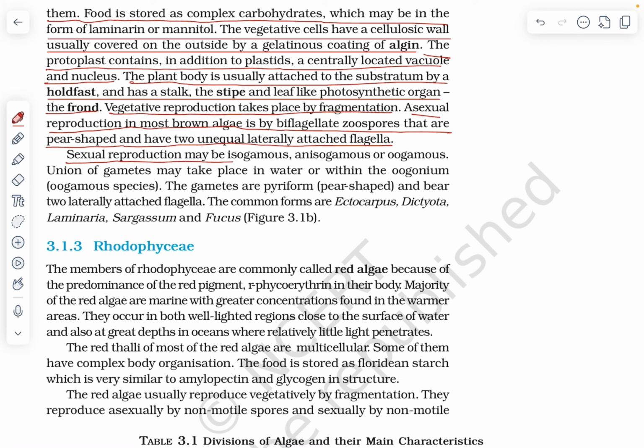Sexual reproduction may be isogamous, anisogamous, or oogamous. Union of gametes may take place in water or within the oogonium in oogamous species. The gametes are pyriform, pear-shaped, and bear two laterally attached flagella. The common forms are Ectocarpus, Dictyota, Laminaria, Sargassum and Fucus.